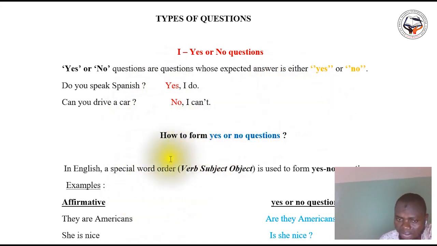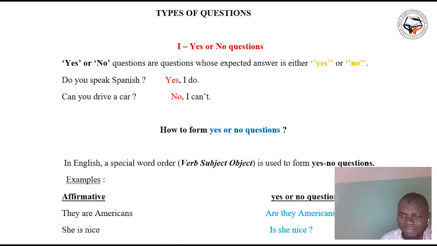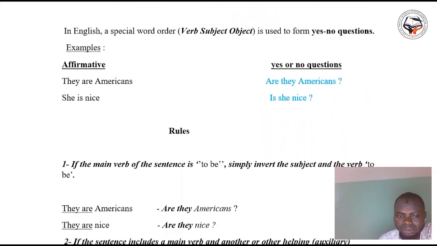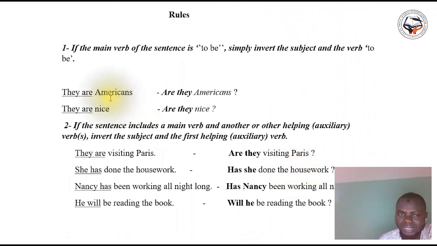And remember well how to form them. You have to use the pattern verb, subject, object. Then we saw the rule, I told you that if the main verb of the sentence is to be, you simply invert the subject and the verb to be.